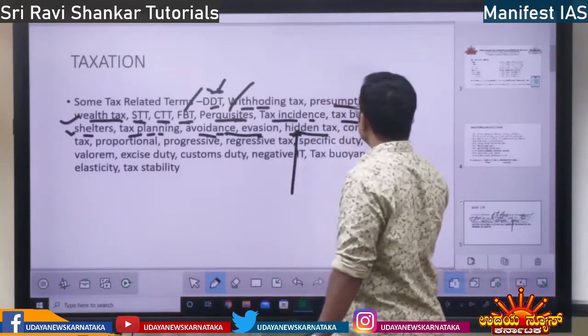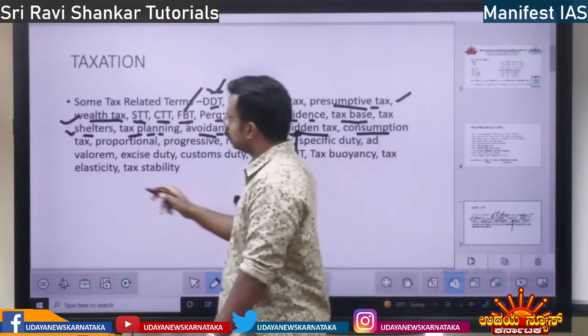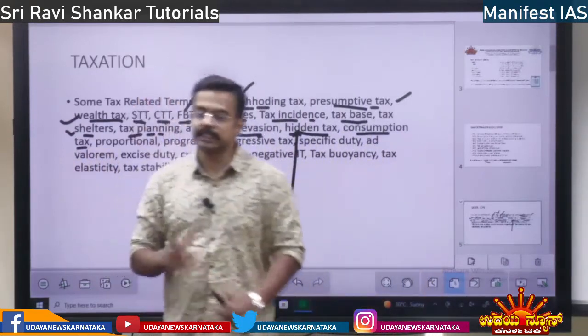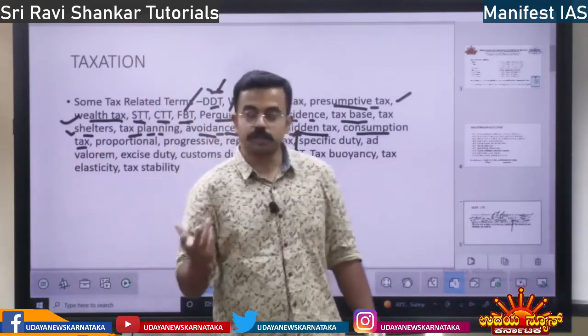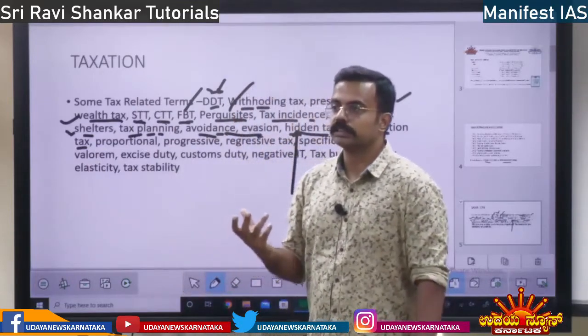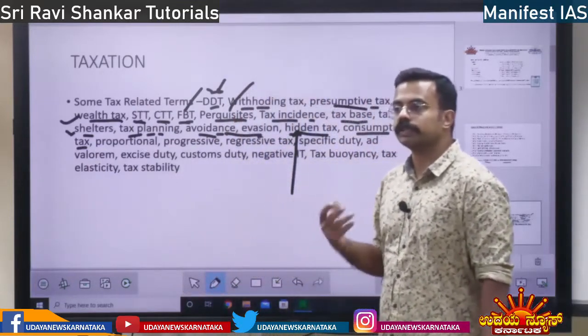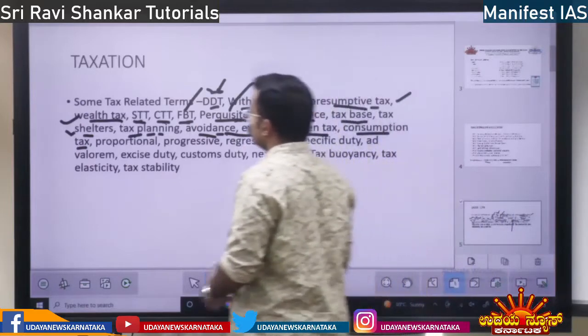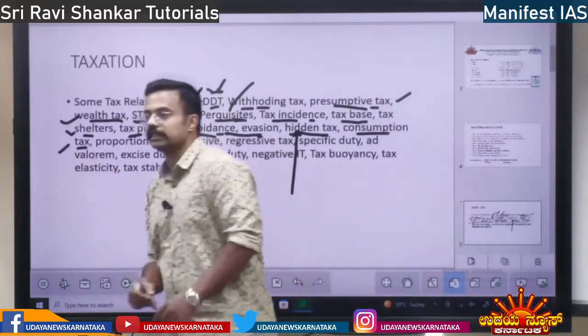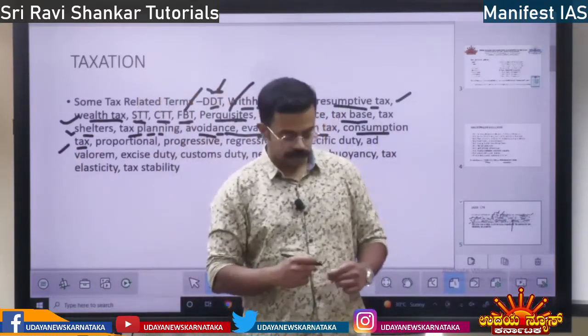And also consumption tax. If you buy something, luxury phones, houses, if you consume clothes and everything, so if you consume more, this tax will increase. Based on consumption, right?